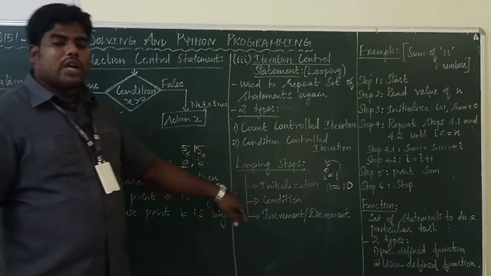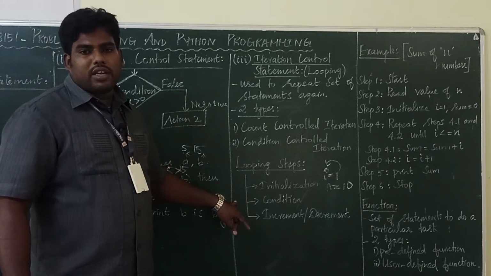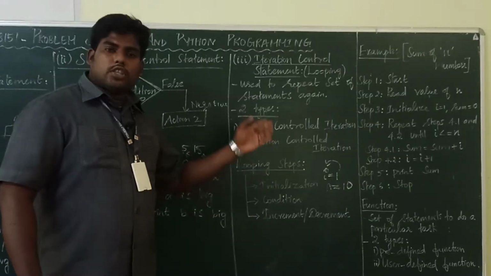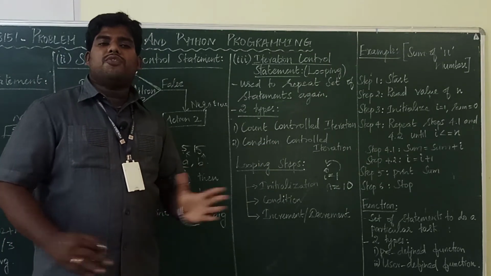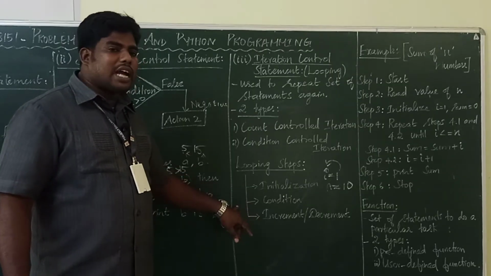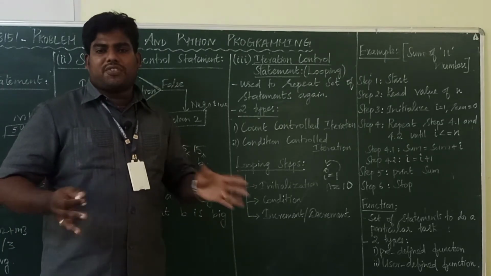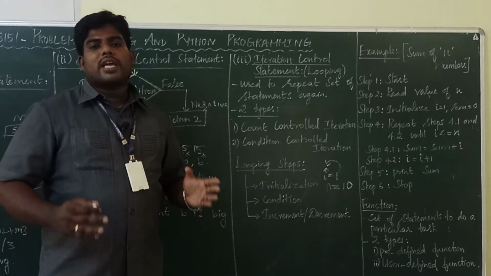Then we need one condition. What's the need of the condition? Otherwise, if in these three we skip any one, it will be an infinite loop. Initialization, condition, increment or decrement: in these three, if you skip or leave out any one, it will be an infinite loop.